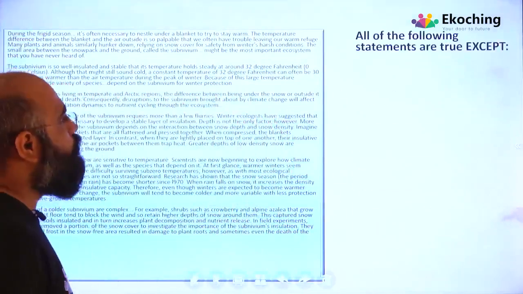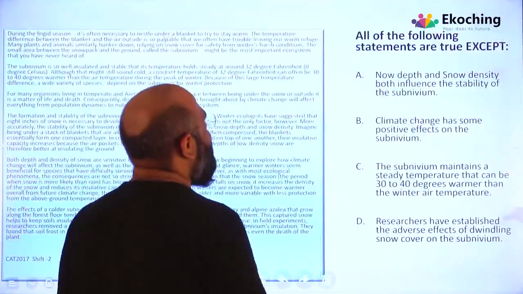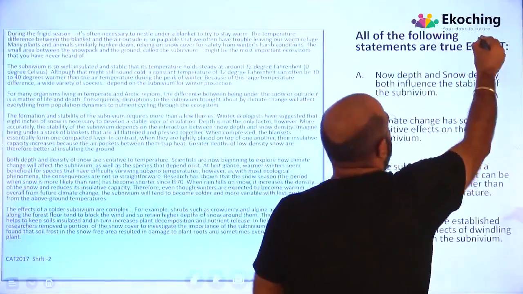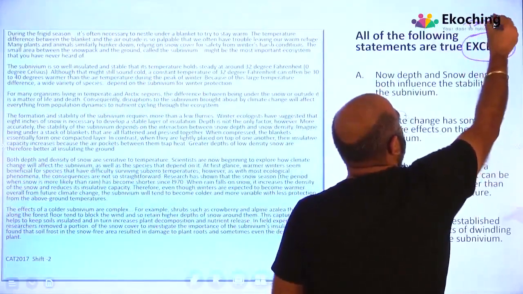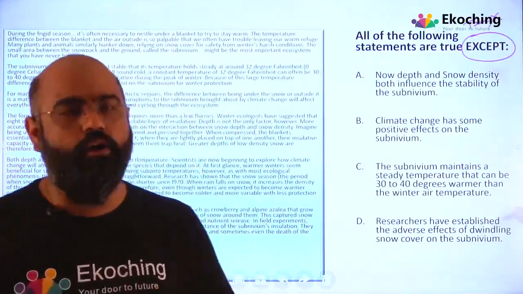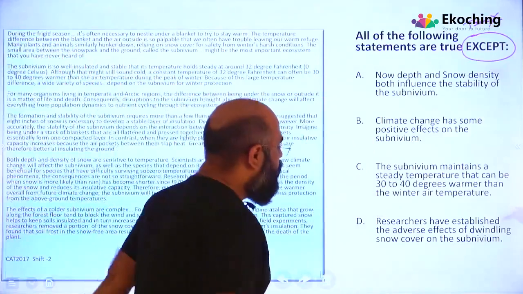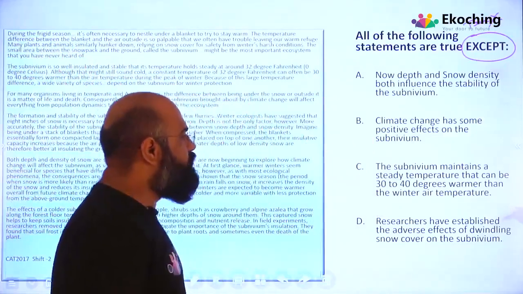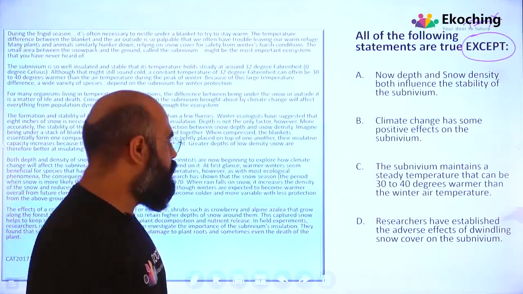Let's go to the second question. All of the following statements are true except, the options are. Now, all of the following statements are true except, एक statement true नहीं है, बाकी चारों true हैं, and your answer should be, let's see. Let's go from D. Researchers have established the adverse effect of dwindling snow cover on the subnivium. वो क्या बोल रहा है?